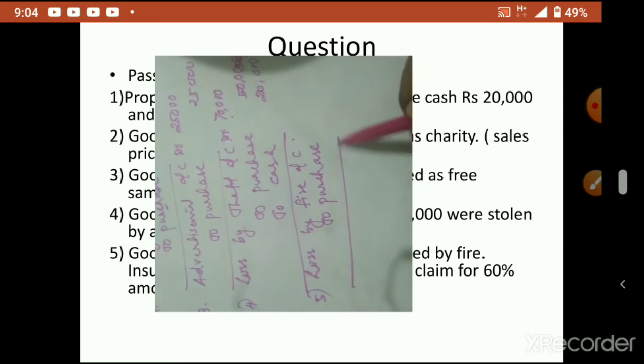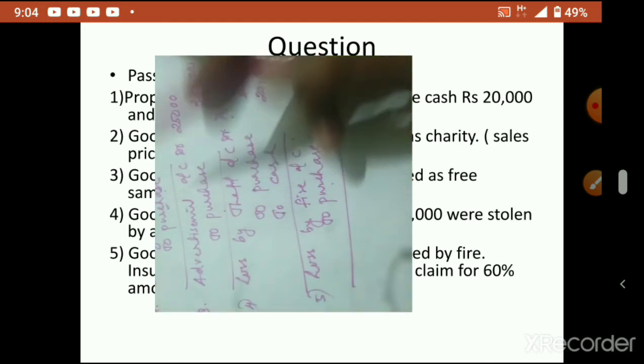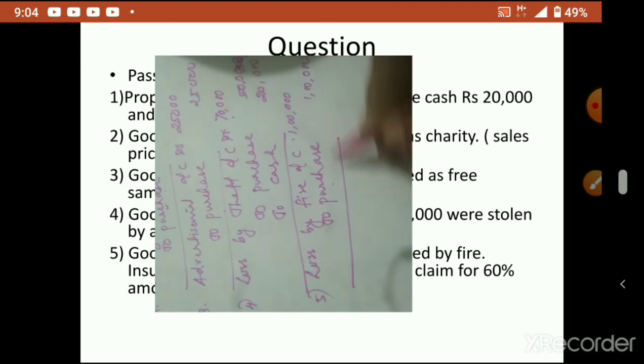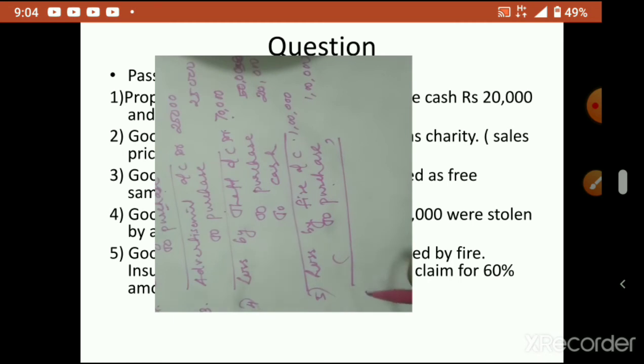Remember, in all situations write narration. Without narration, all of you are sending, that is not good. You have to write narration. Narration is nothing, you just write here what goods were lost by fire. Okay, done. Now this insurance company